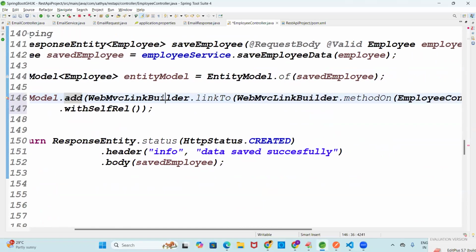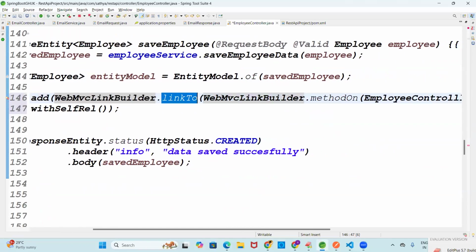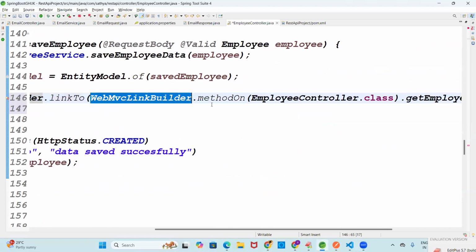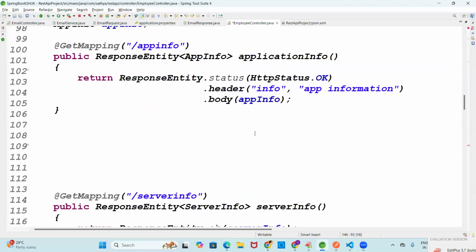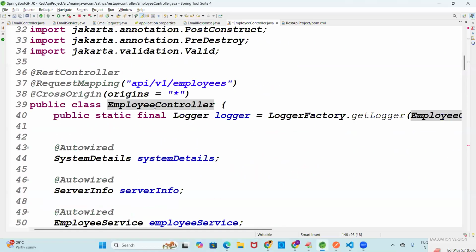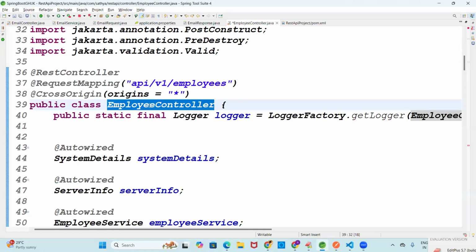Next one is what? Entity model dot add of what? WebMvcLinkBuilder dot linkTo, WebMvcLinkBuilder's linkTo of what method on what controller? Employee controller dot class. This is what class? On what class are you making it, you can give the controller name. What is the controller name here? Employee controller.